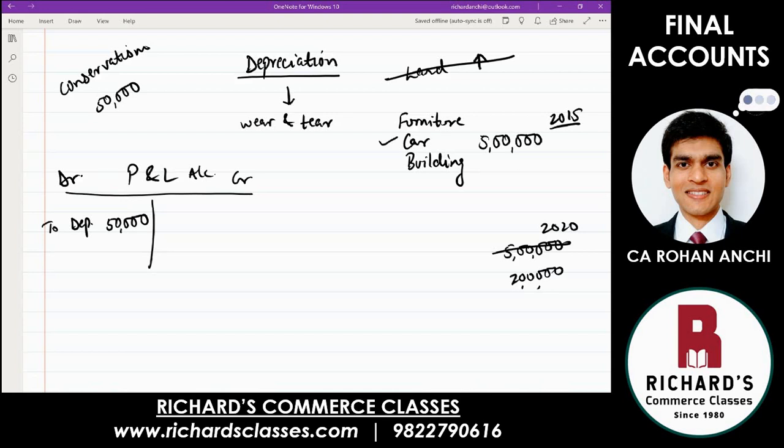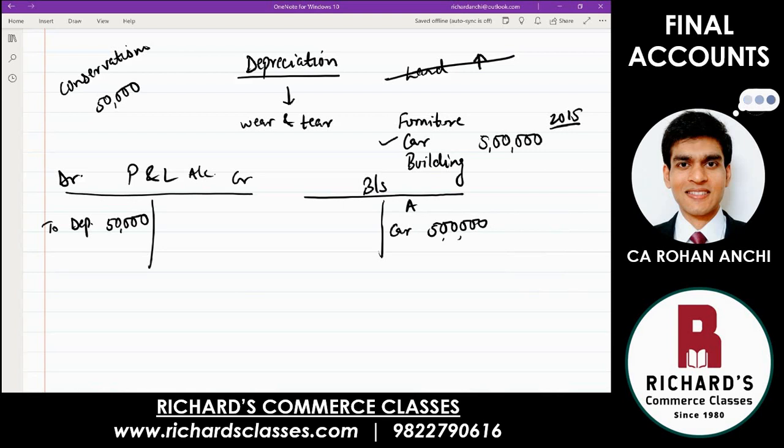Now you will say that on my balance sheet asset side, I have already recorded car 5 lakhs. But that is not the correct value. I said for this year, the reduction in value of the car is 50,000. So I will reduce that depreciation of 50,000 and show my car value correctly as 4,50,000 at the end of 1 year. That way, every year, 50, 50, 50, 50, it will keep on reducing until one day the value of the car becomes 0. Because nobody will want to buy it after a certain period of time. So eventually the value of the car is going to become 0.